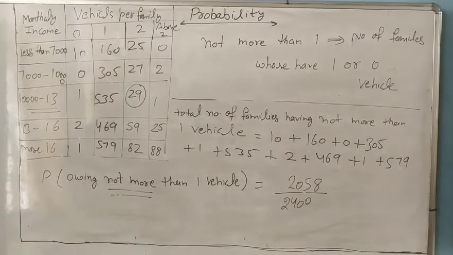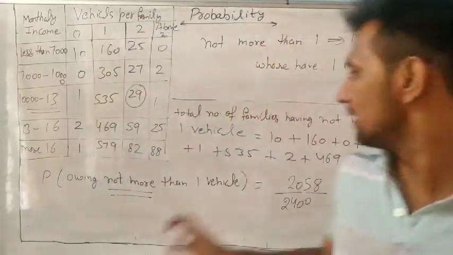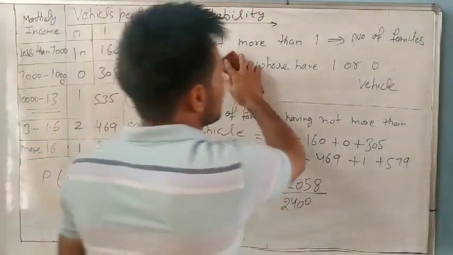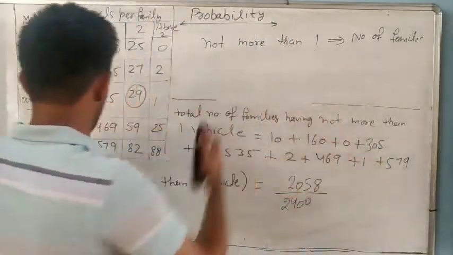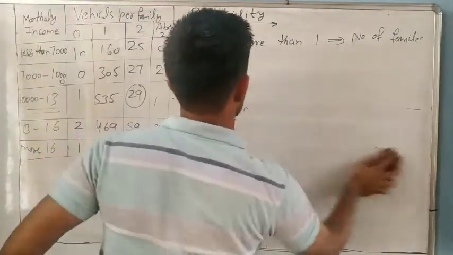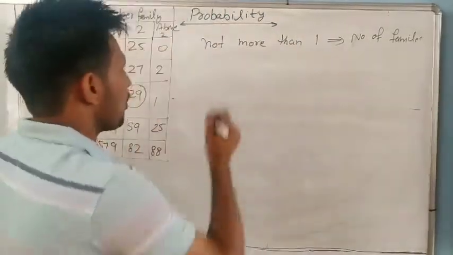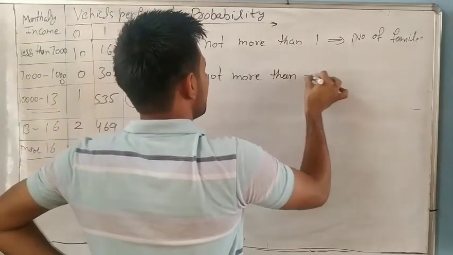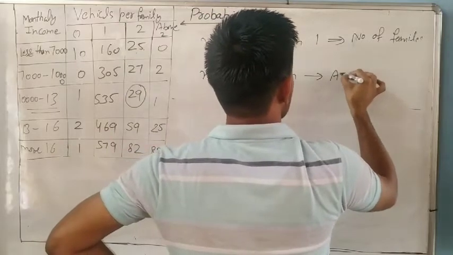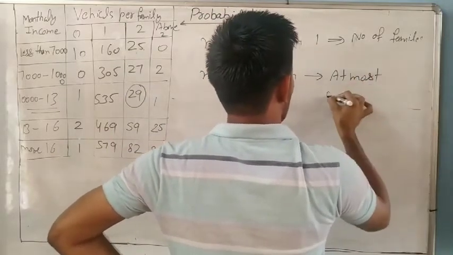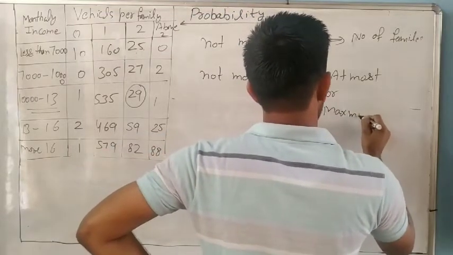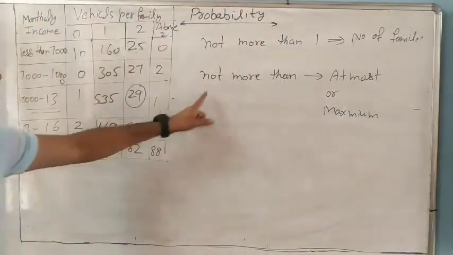So maybe some of this is wrong, so you will check it and write it yourself. Okay, now you will note down this one. What is the meaning of not more than? Not more than means maximum, at most, or maximum. Understand or not? All are the same meaning.